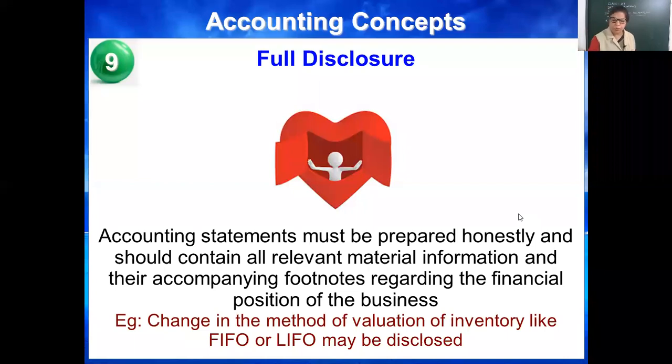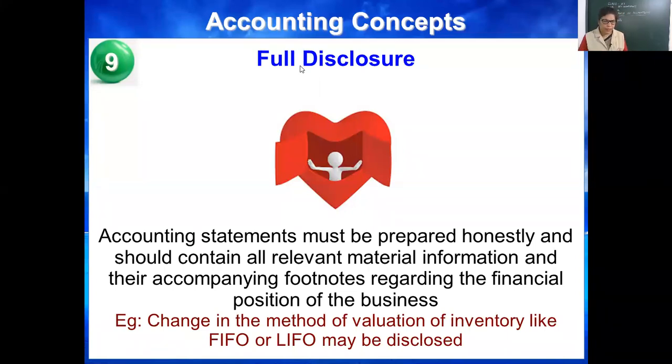See, some businessmen, for tax evasion, don't disclose the complete information. That will not be fair, that will not be good, and it means the accounts are not prepared honestly. Businessmen should show complete information, whether it is for their benefit or not.